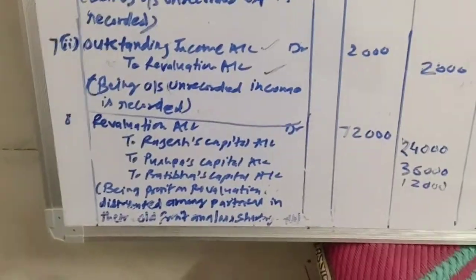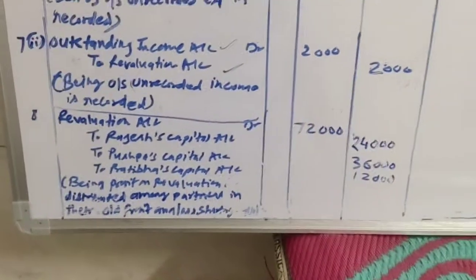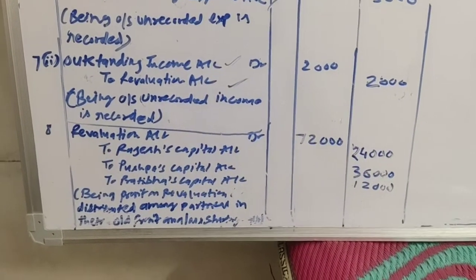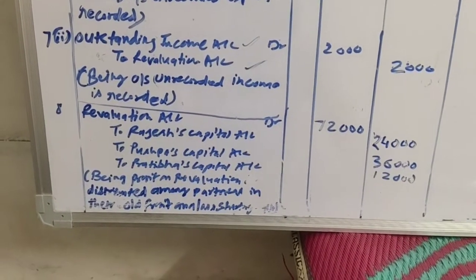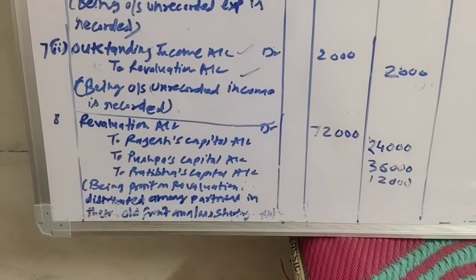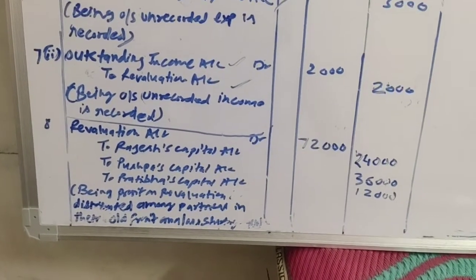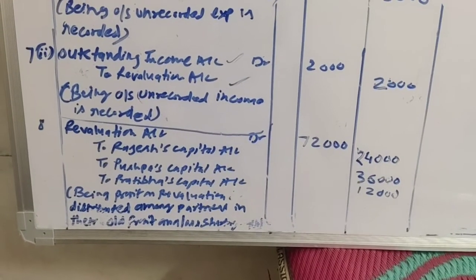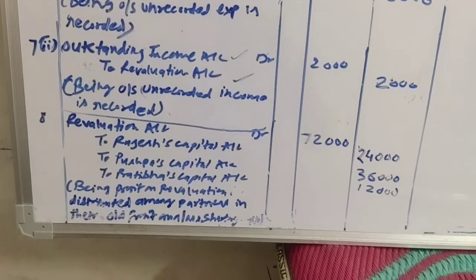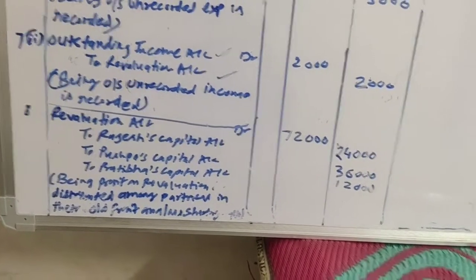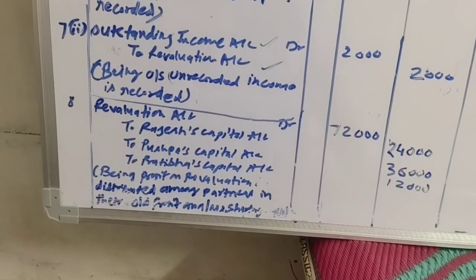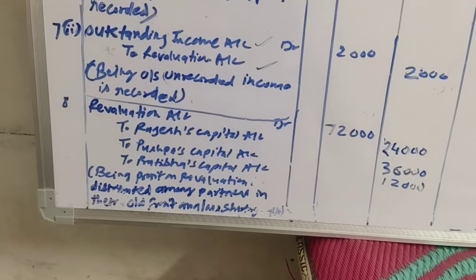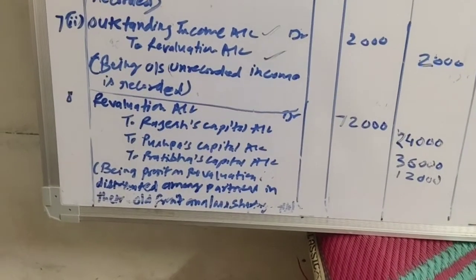See here, entry number 8, revaluation account debit 72,000 to Rajesh capital account, to Pushpa's capital account, to Pratibha's capital account. 72,000 revaluation account, Rajesh capital account 24,000, Pushpa's capital account 36,000 and Pratibha's capital account 12,000. Being profit on revaluation distributed among partners in their old profit and loss sharing ratio.